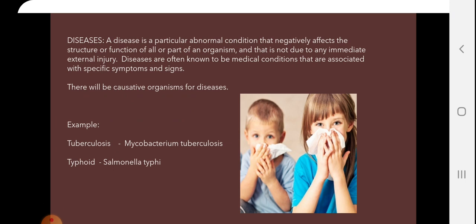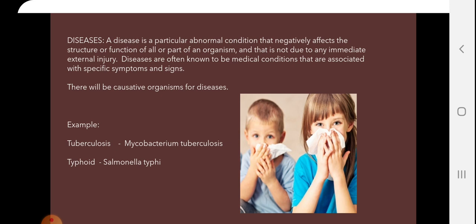What is disease? Disease is a particular abnormal condition that negatively affects the structure or functions of all or part of an organism, and that is not due to any immediate external injury. Diseases are often known to be medical conditions that are associated with specific symptoms and signs.